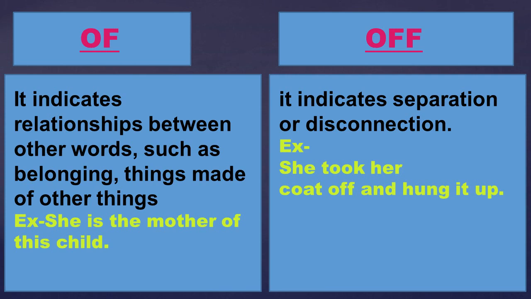Now if I talk about the second one, that is O-F-F, off, that indicates separation or disconnection. For example, she took her coat off. That means her coat was detached from her and hung up. That means off indicates separation or disconnection. So this is the fine difference between of and off.